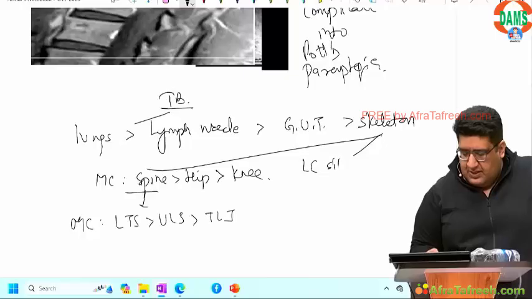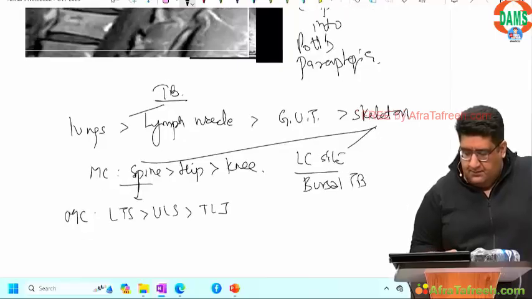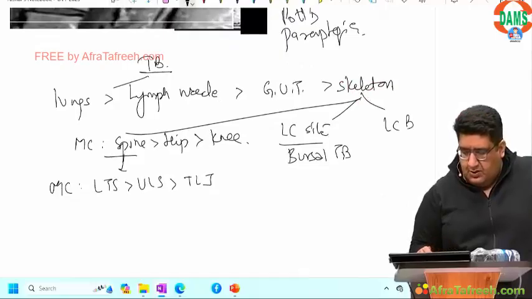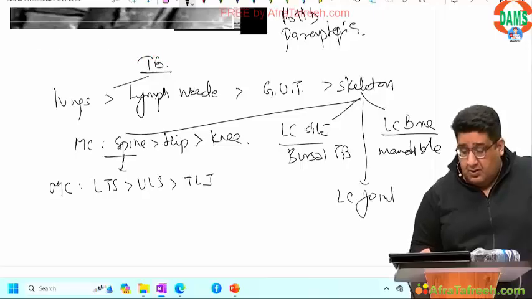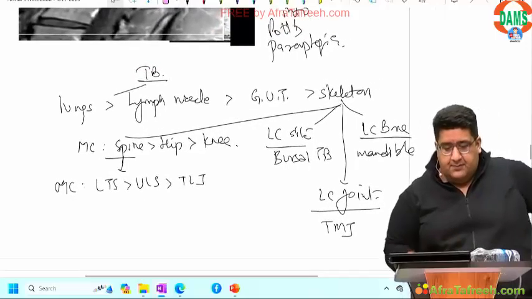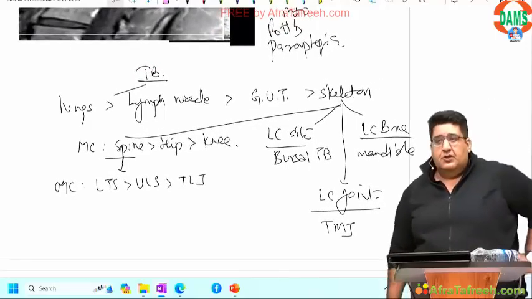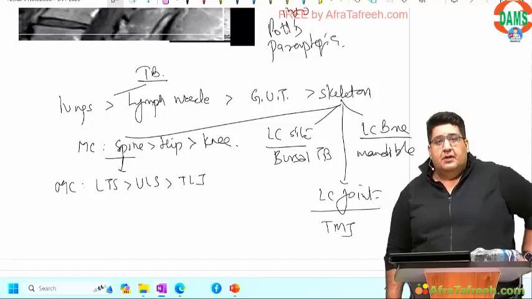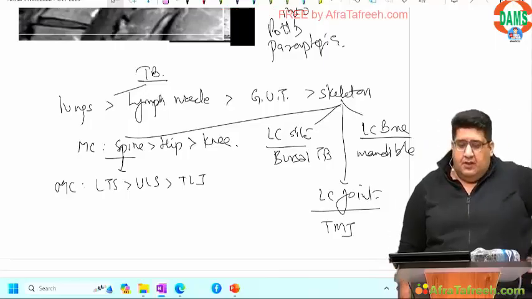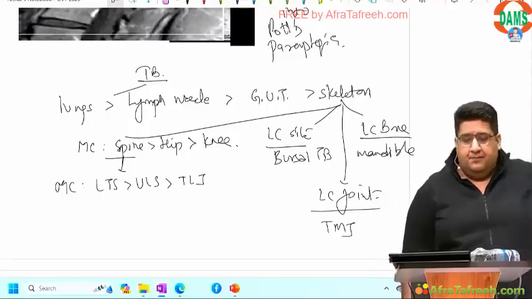Least common site is bursal TB. Least common bone is mandible. Least common joint is temporomandibular joint. It's not lumbar, it is lower thoracic. T11, T12 followed by L1, L2 followed by T12, L1.